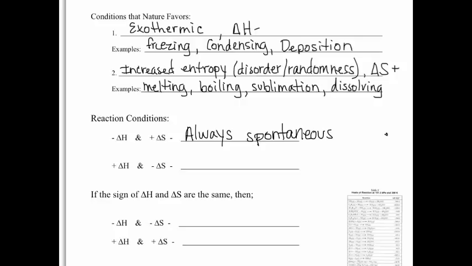However, if delta H is positive, so it's an endothermic reaction, and chaos is becoming less, or delta S is negative, so it's becoming more ordered, it will never be spontaneous. Never. A lot of energy is going to be added into that.